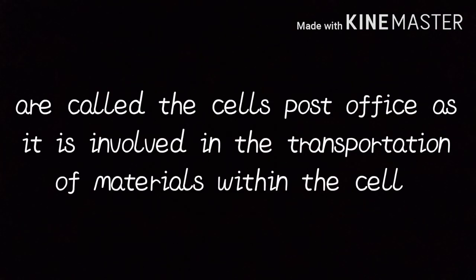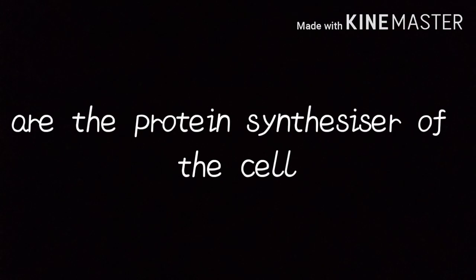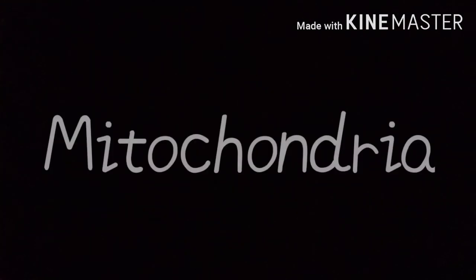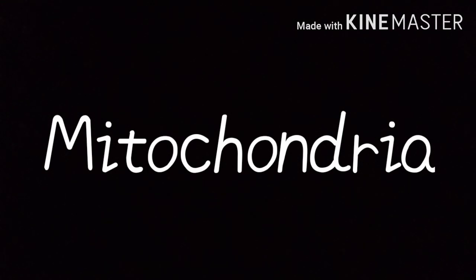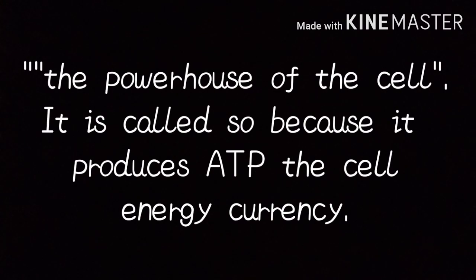Golgi bodies. Golgi bodies are called the cell's post office, as they are involved in the transportation of materials within the cell. Ribosome. Ribosomes are the protein synthesizers of the cell. Mitochondria. The mitochondrion is called the powerhouse of the cell.